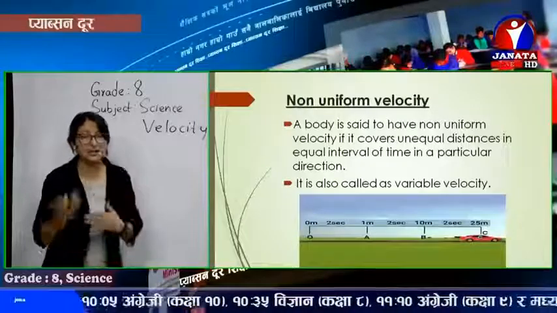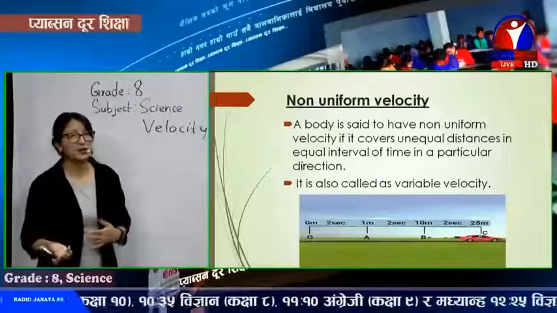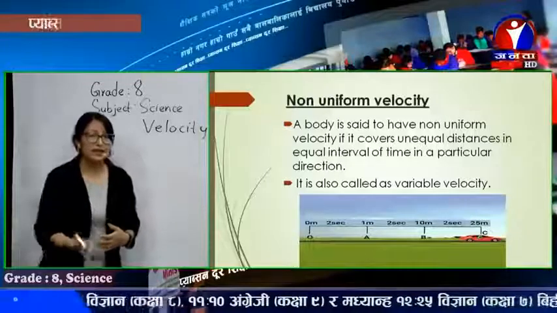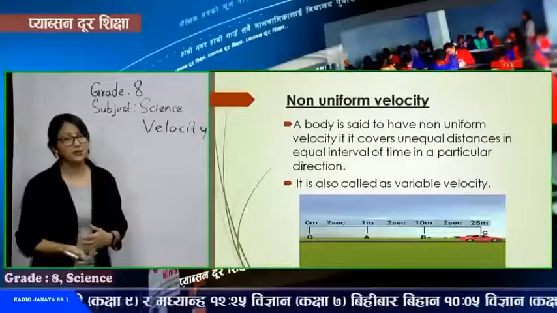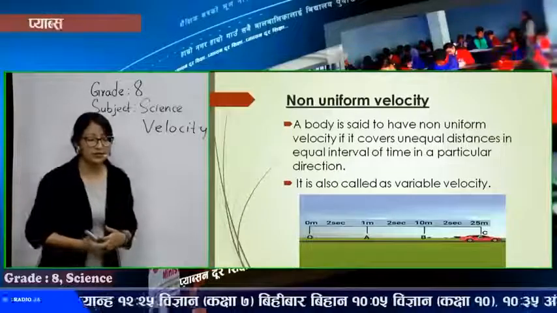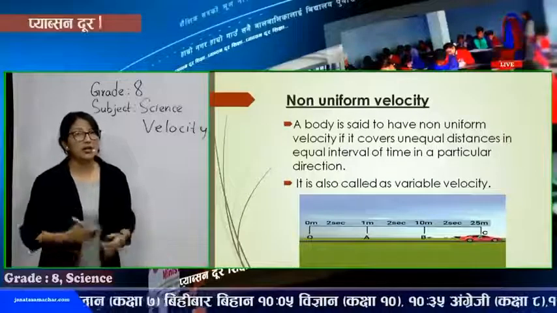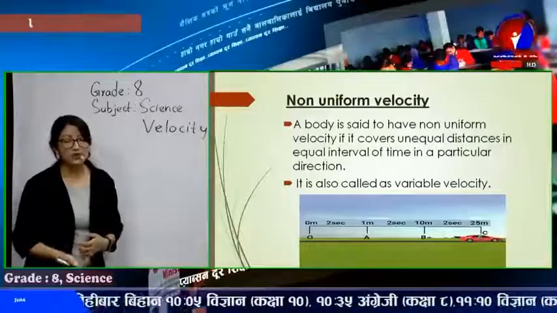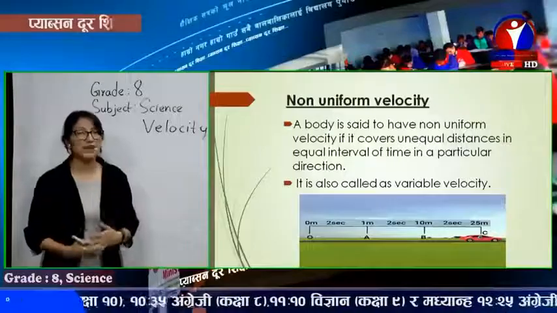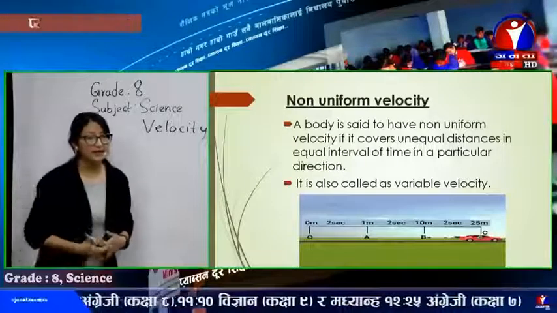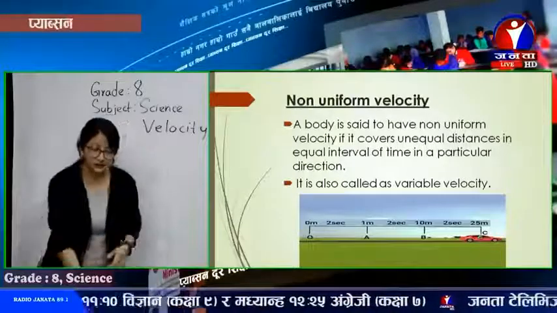Once 1 meter, then 10 meters, then 25 meters. So the vehicle is traveling with non-uniform velocity. A body is said to be in non-uniform velocity if it covers unequal distances in equal intervals of time in a fixed direction.